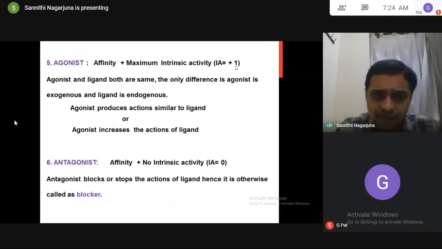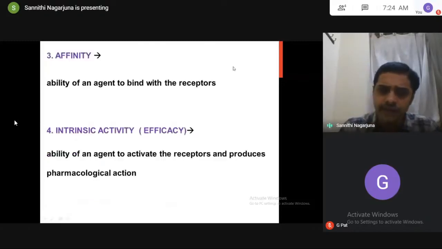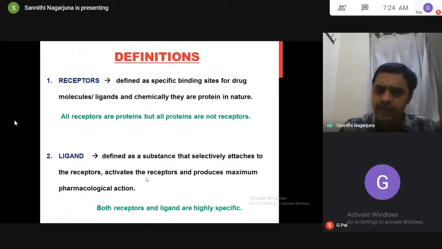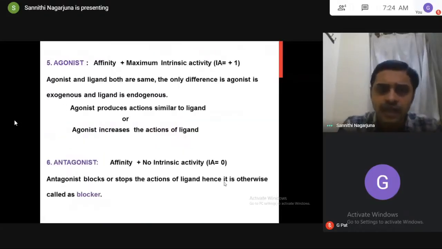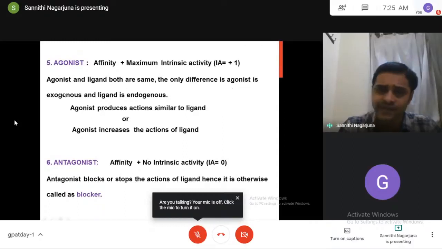From that we can easily understand that an agonist has the ability to bind with the receptors and activate the receptors to produce the maximum pharmacological action. If you look at the ligand, we say the same thing for the ligand also: it activates the receptors and produces maximum pharmacological action. Even here, agonist produces maximum pharmacological action. The difference is, agonist and ligand are both the same; the only difference is that the agonist is exogenous and the ligand is endogenous.